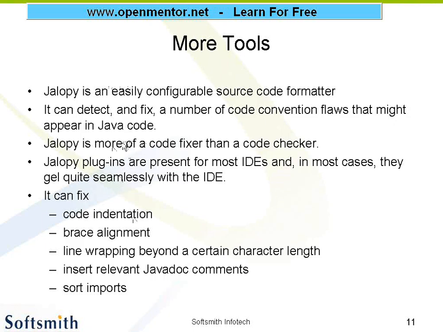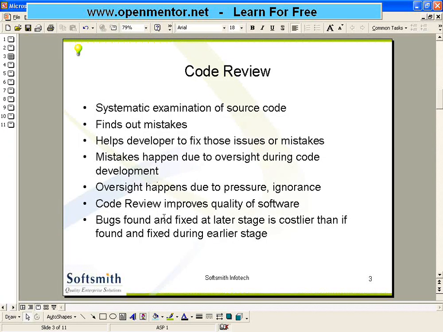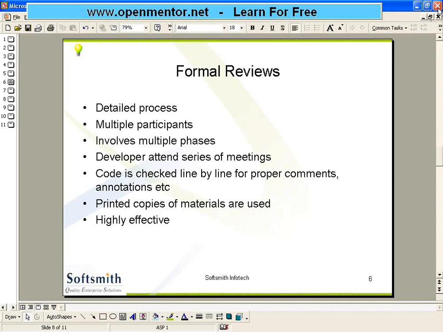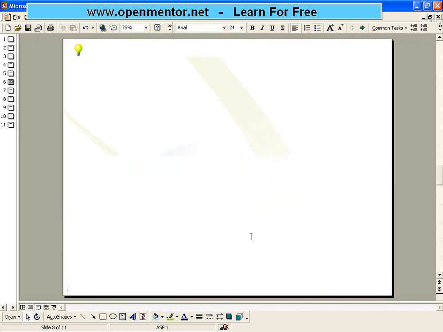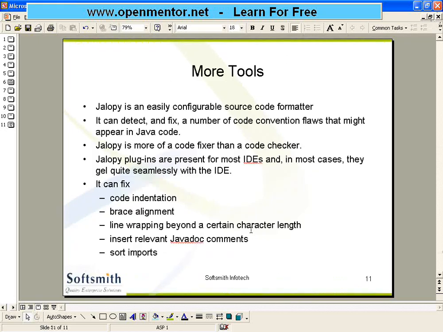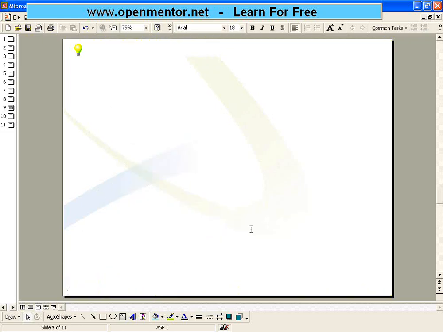So they will be sorted in alphabetical order: first io, then lang, then util, and so on. So that is the Jalopy tool. These are some of the tools that are used for code review. You have FxCop. FxCop is for .NET code review.